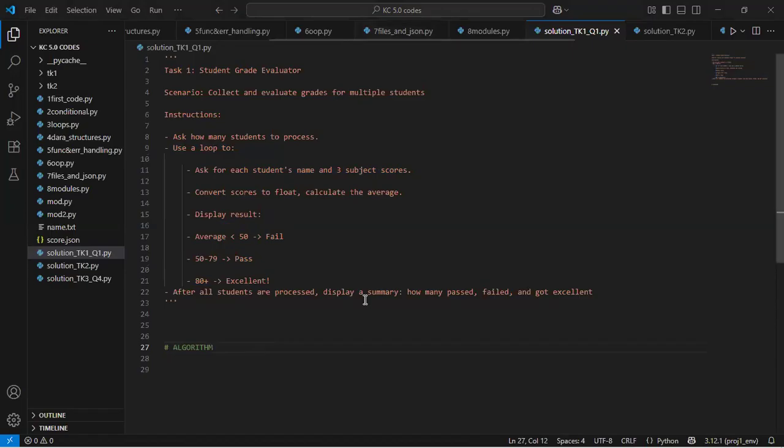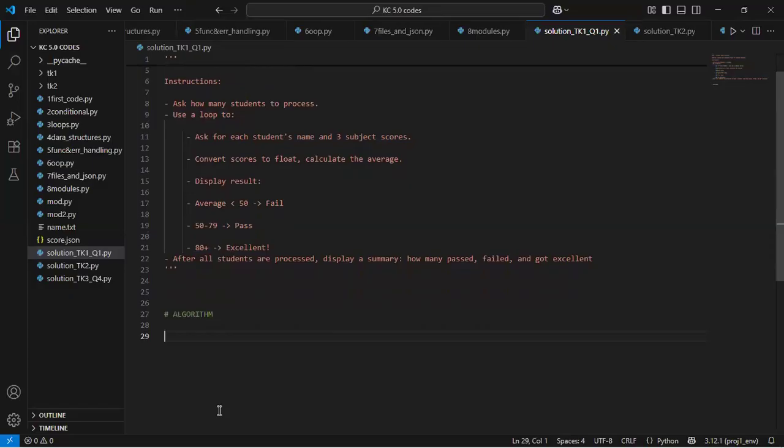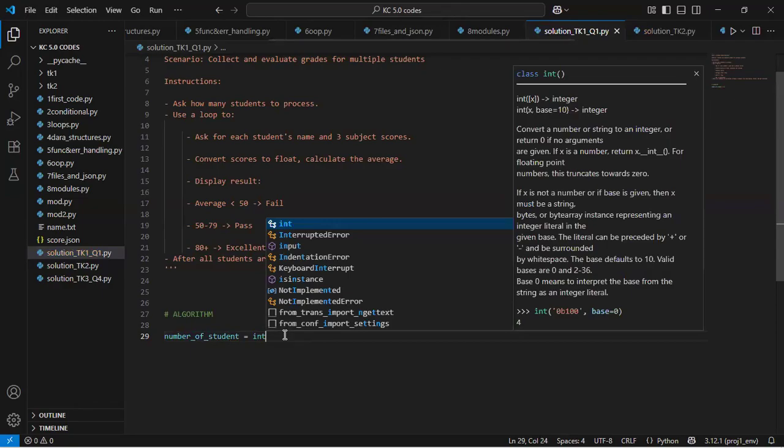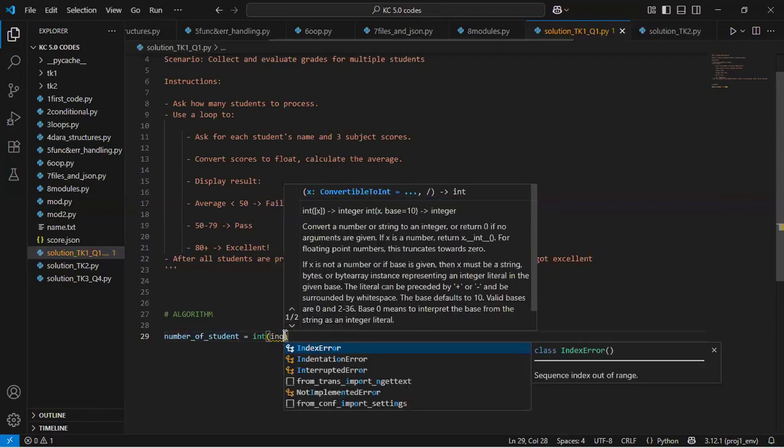All right. So let's start. The first thing is I'll ask for the number of students. This will be a variable. Sorry, there should be an underscore here: number_of_students. I am expecting a number, of course an integer, so I will typecast this as int and wrap it around my input.